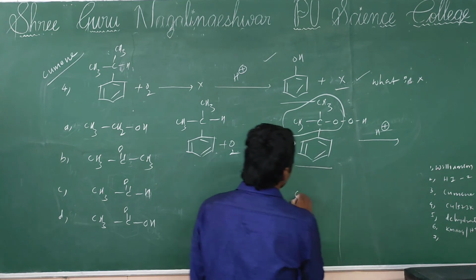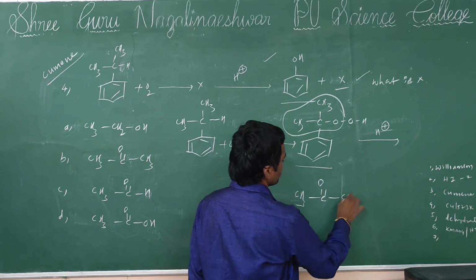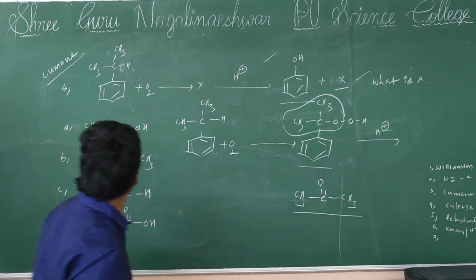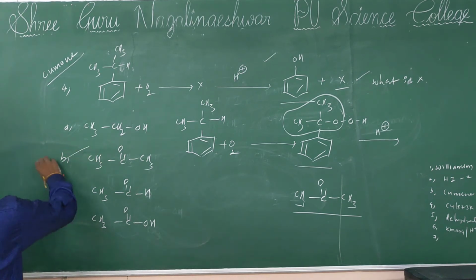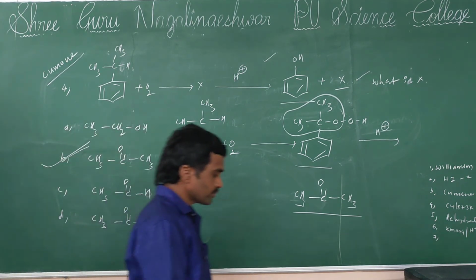Phenol plus what is that? Acetone. So your answer is B, acetone.